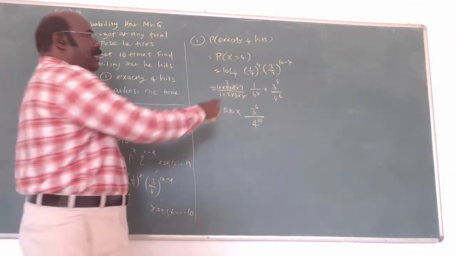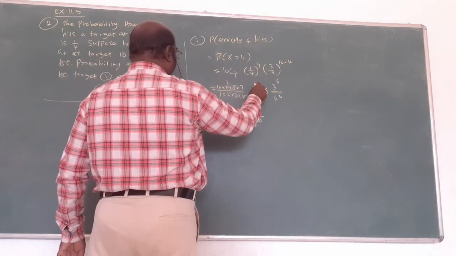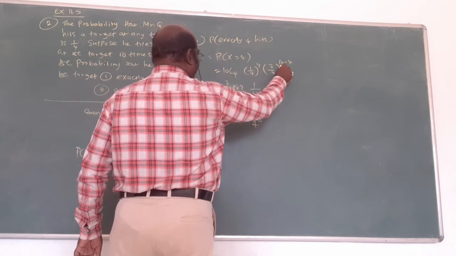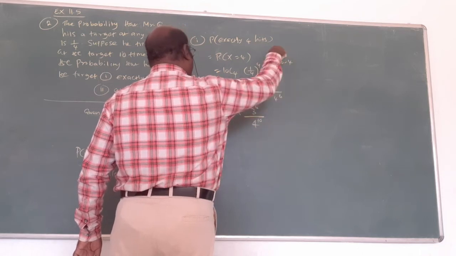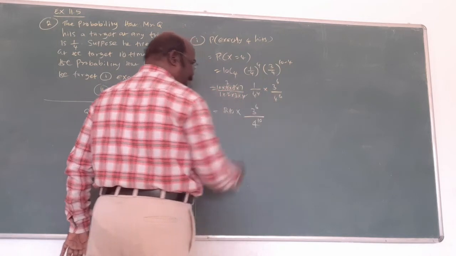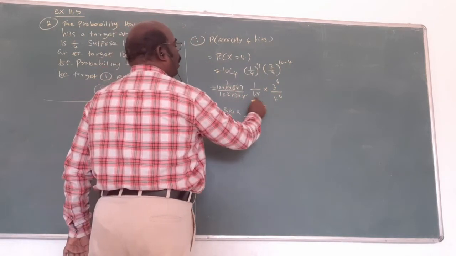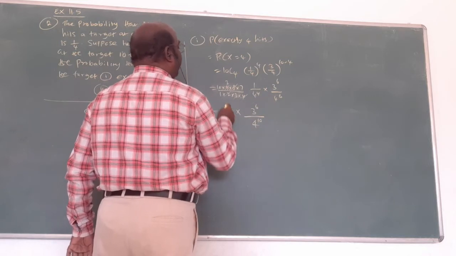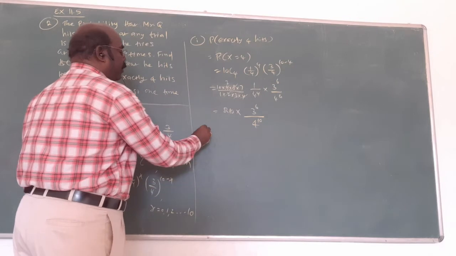Am I right? 1 power 4, 4 power 4. This is like what? 10 minus 4, 6 actually. 3 by 4 power 6 means 3 power 6 divided by 4 power 6. Here the base is equal. Multiply both, the powers will be added, so it is 4 power 10 and 3 power 6. This is the first subdivision.